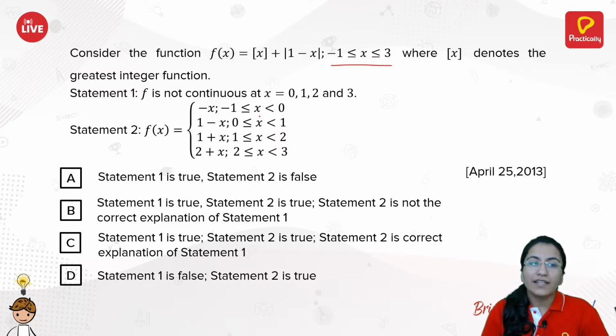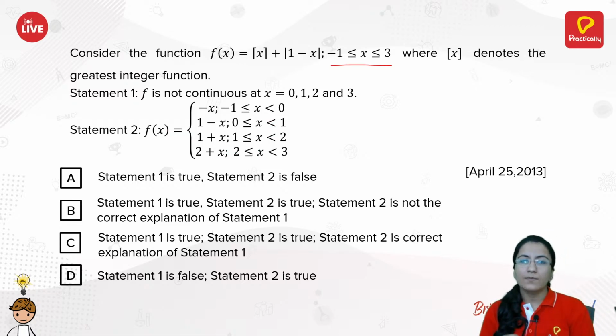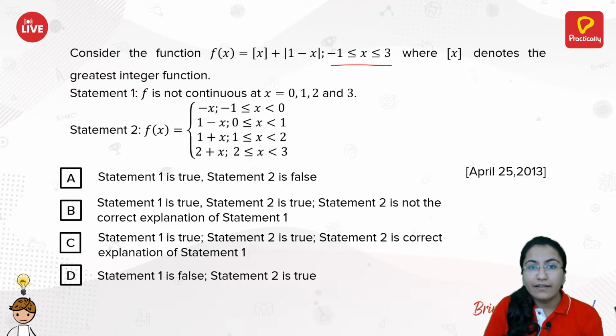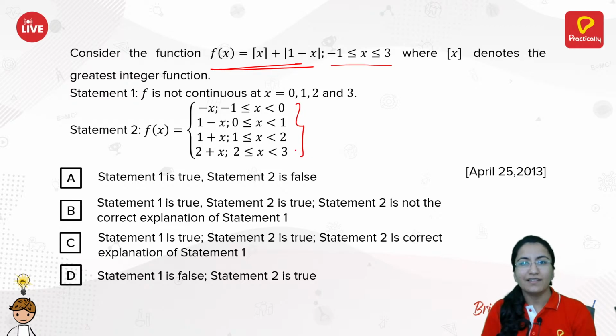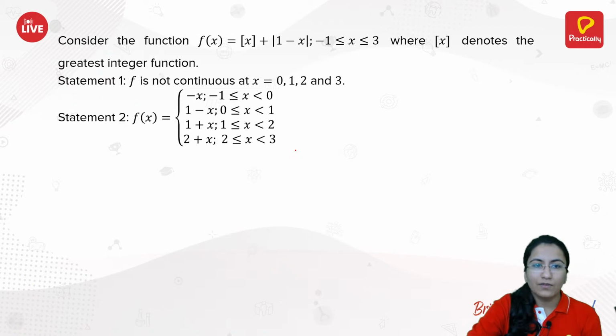Okay, and statement 2 over here is this f of x is equal to this, right? So to check this particular question, whether statement 1 or 2 is true or whatever it is, what we will do is we will just rewrite this f of x as this. Basically we will split this out for each particular interval. So let's split this out first. Okay, we have this function with us.